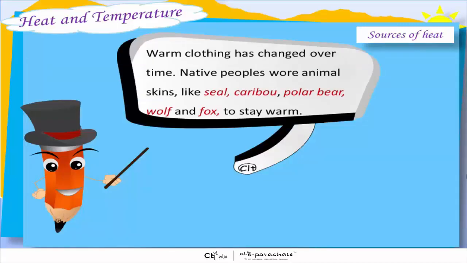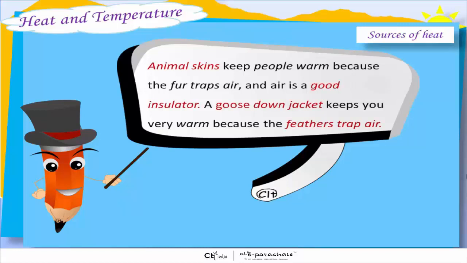Warm clothing has changed over time. Native people wore animal skins like seal, caribou, polar bear, wolf, and fox to stay warm. Animal skins keep people warm because the fur traps air, and air is a good insulator. A goose down jacket keeps you very warm because the feathers trap air.